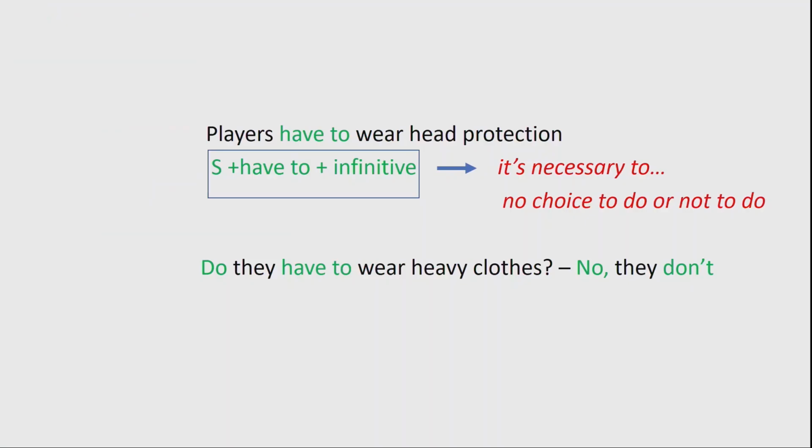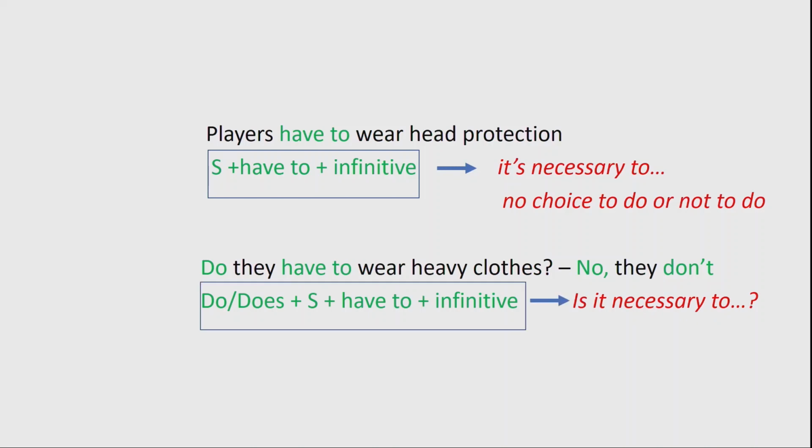Do they have to wear heavy clothes? No, they don't. Formula. Do, does, plus subject, plus have to, plus infinitive. And I use this structure to ask, is it necessary to do something or not? And lastly, if I want to say that something is not necessary to do, for example, it's not necessary to wear heavy clothes. They don't have to wear heavy clothes.